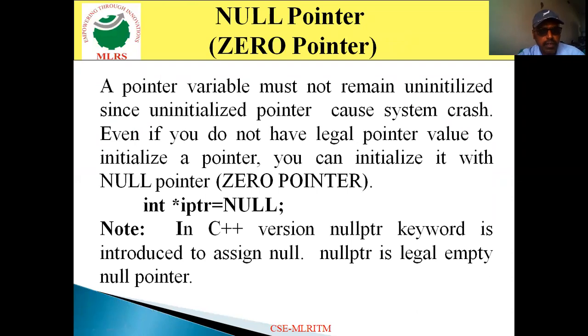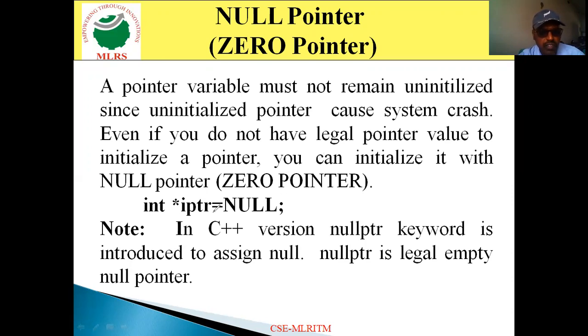Now, the zero pointer. See, there is a special pointer which is nothing but the zero pointer. Remember forever, when you declare a particular variable as a pointer variable, then definitely you must initialize it with some valid address. If it is not initialized, then in some cases it generates an error which leads to the crash of a program. So definitely you must initialize something.